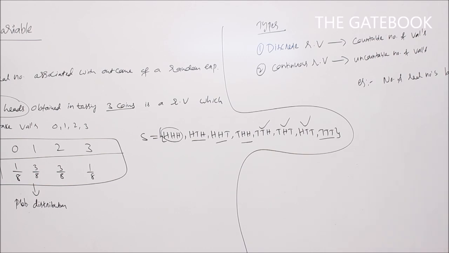So can you count these real numbers between 1 to 2? No, we can't count. So the number of real numbers between 1 to 2 is an example of a continuous random variable. Uncountable real numbers are there between 1 to 2. So this is an example of a continuous random variable.